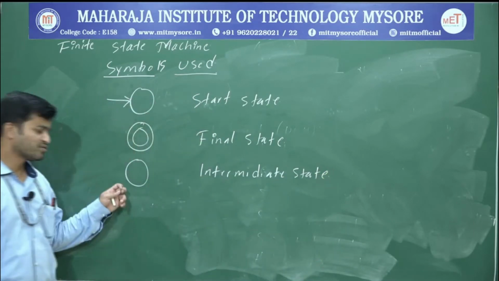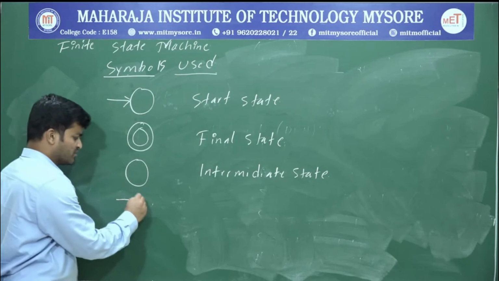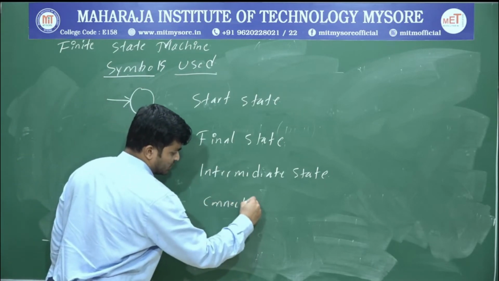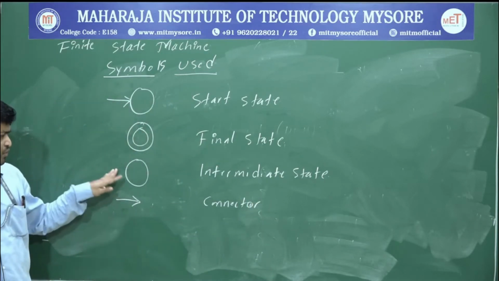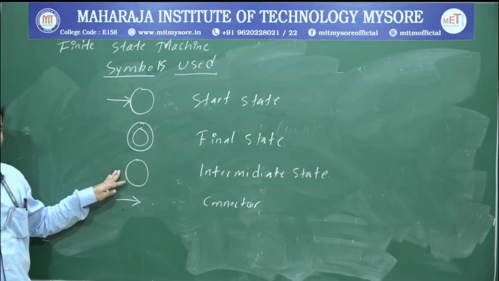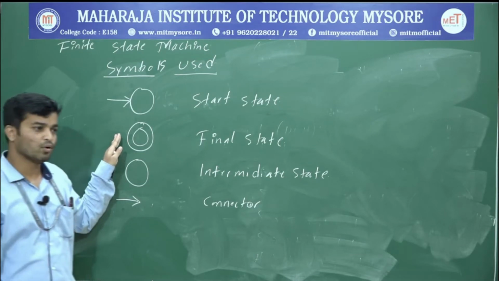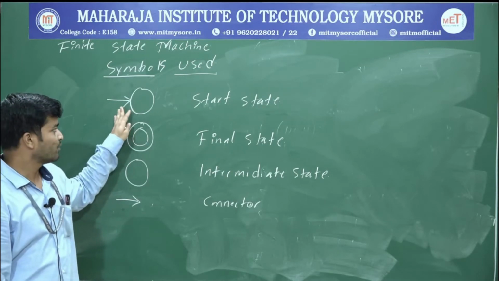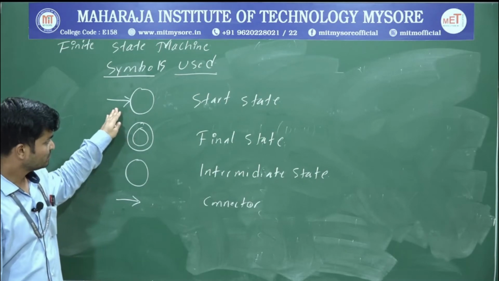If I want to represent an intermediate state, I will use just a circle, and I will use an arrow to make a connection, or a connector. If I want to make any connection, I will go with an arrow. For an intermediate state, a circle. For a final state or accepting state, a double circle. For a start state, an arrow with a circle.